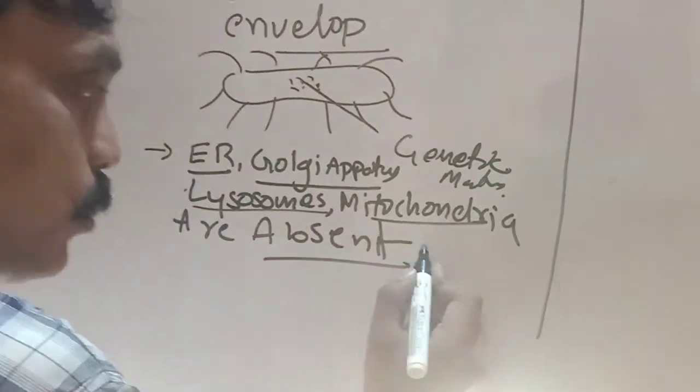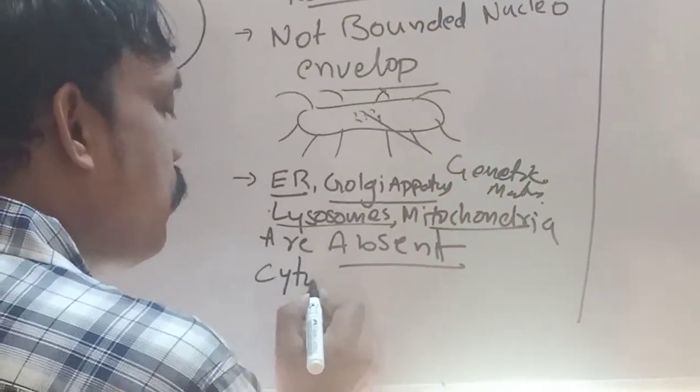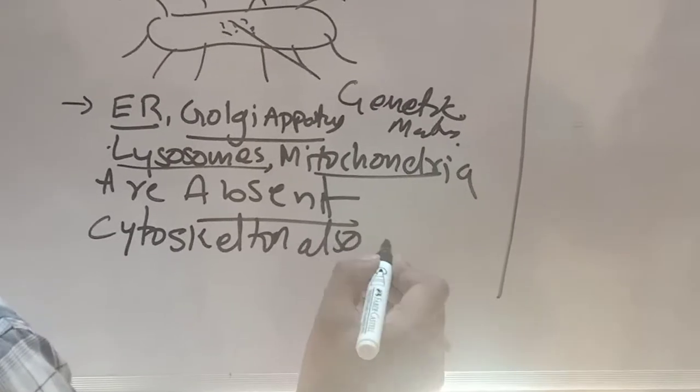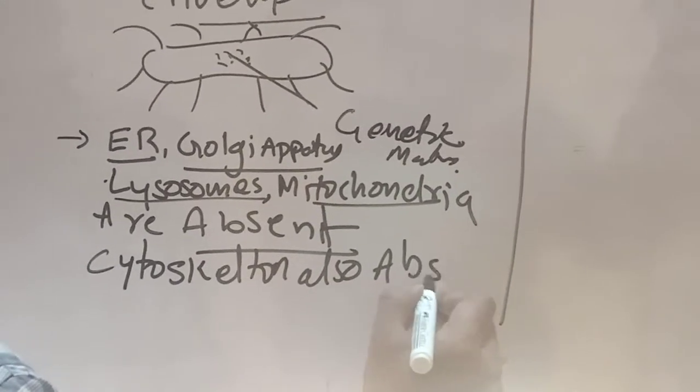Is the cytoskeleton also absent? The cytoskeleton is also absent, because these are absent in these cells.